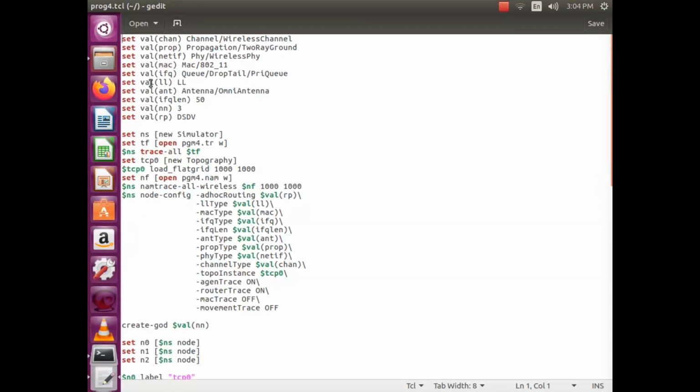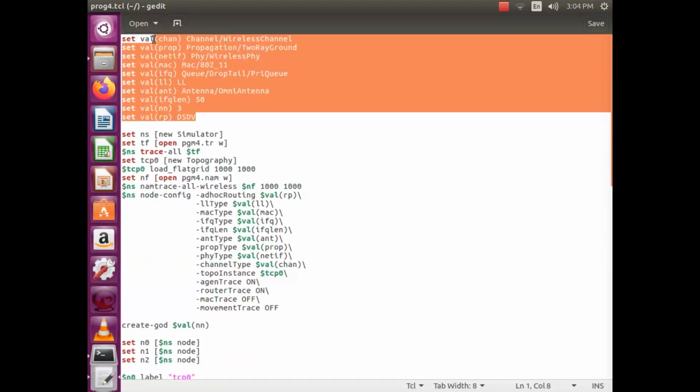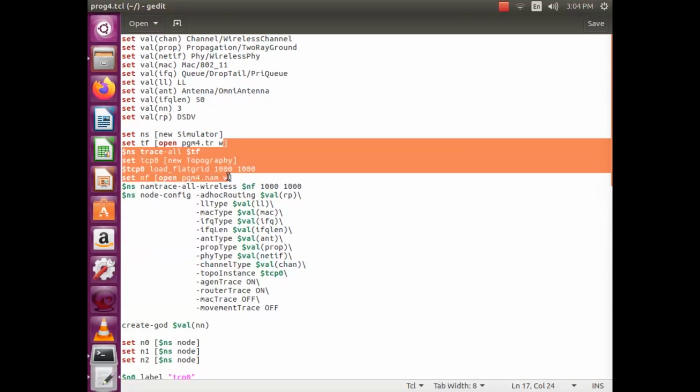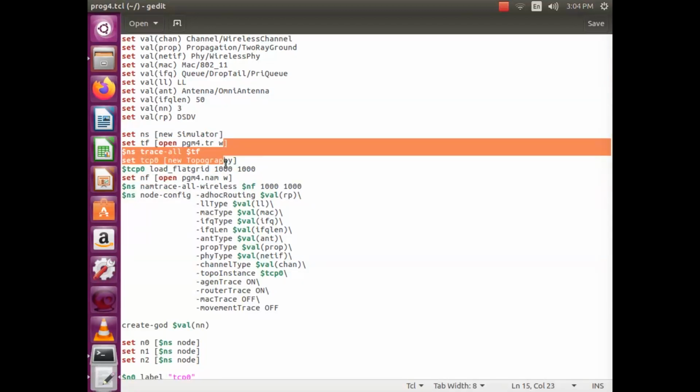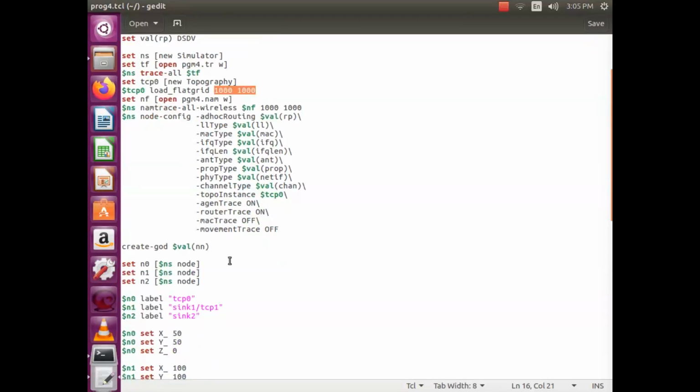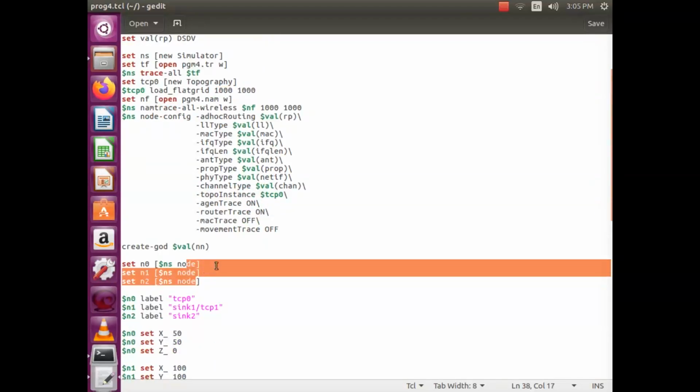As I told, set this channel propagation as it is, as we indicated here. We set and configured the properties, opened the simulator, then one trace file, one NAM file, a flat grid of 1000 by 1000, then 3 nodes.